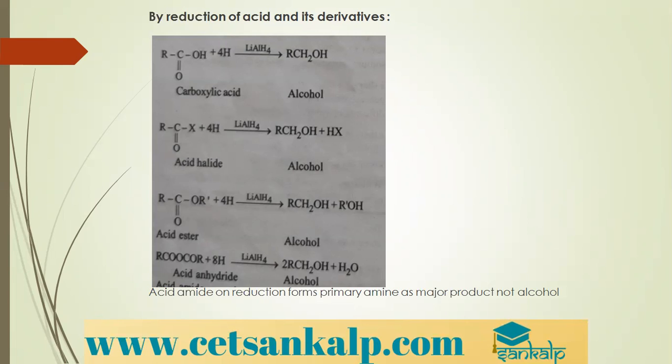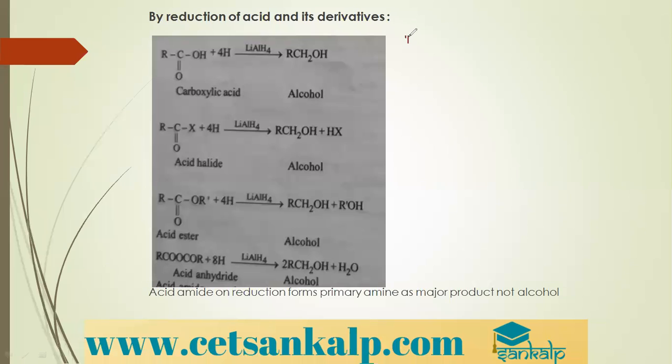But the only thing you need to remember is, if you have an aldehyde, you will get primary alcohol. If you have a ketone, you will get secondary alcohol. Carboxylic acid, you will get alcohols. Even acid chlorides, the second reaction there is nothing but acid chloride, when subjected to reduction, we get alcohol. Even esters, when subjected to reduction, we get alcohols. Acid anhydrides also, when you subject them to reduction, we get alcohols. So here you can explain the reaction very well.